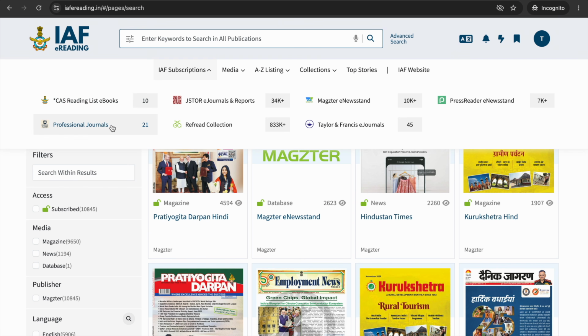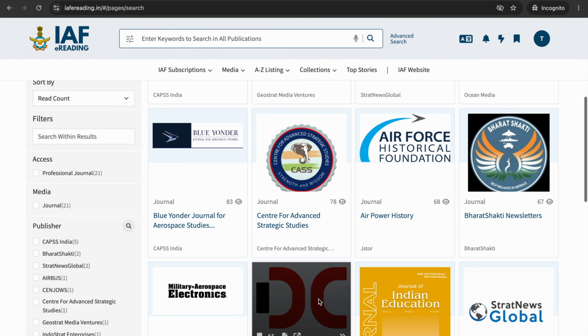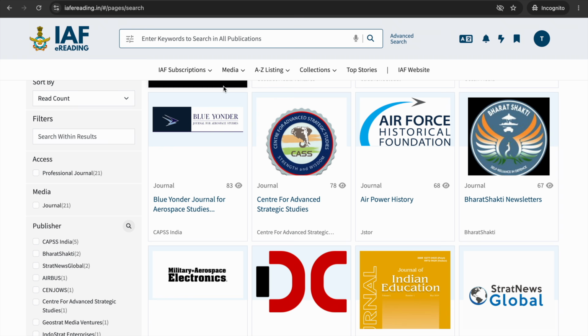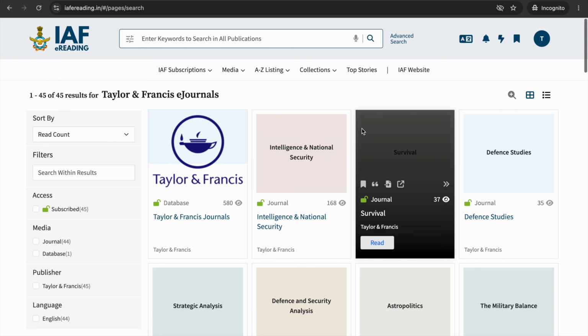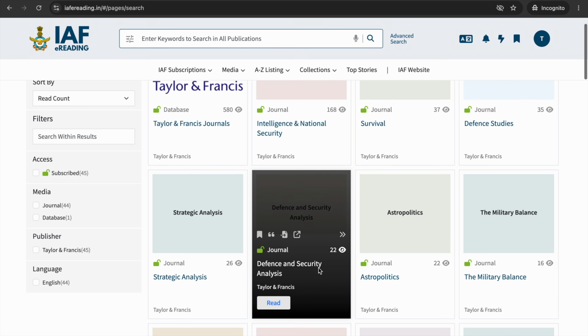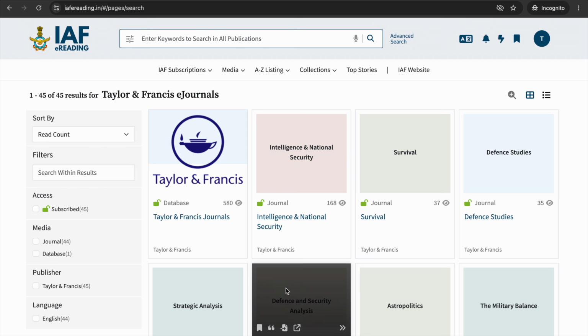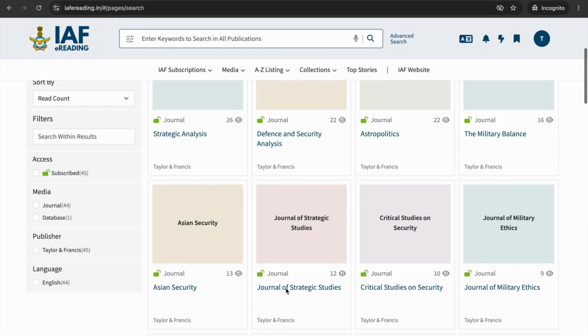The platform also provides access to over 20 professional journals, including Air Power, CAS Journal, and Bharat Chokti. The Strategic Defense and Security Studies package from Taylor and Francis gives you full-text access to some of the most renowned defense and strategic studies journals, including the RUSI Journal, Survival, and the Military Balance.